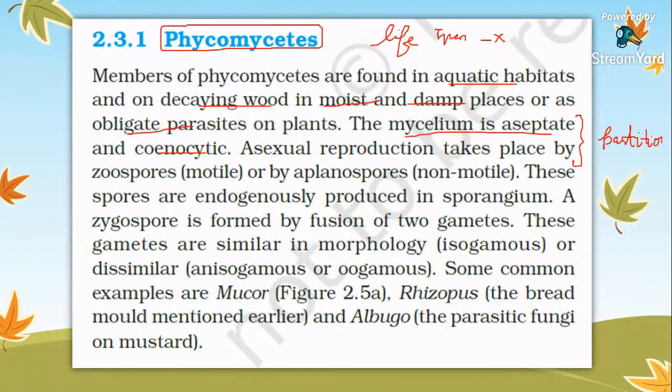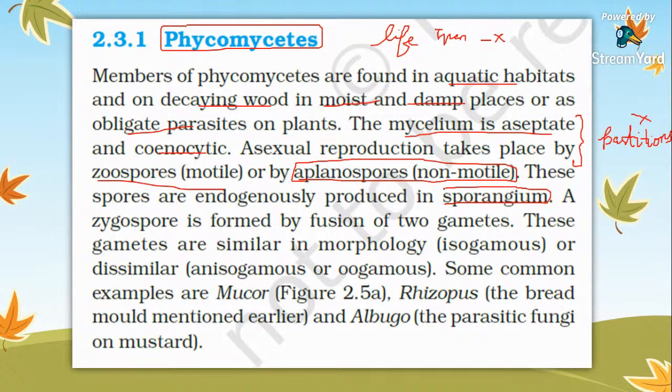Partitions are not present in case of phycomycetic fungi. Asexual reproduction takes place by zoospores, that is motile, and if it is not motile, those spores are known as aplanospores. If the spores are motile, then it is known as zoospores, and if it is non-motile, then it is known as aplanospores. The spores are endogenously produced in a structure called sporangium.